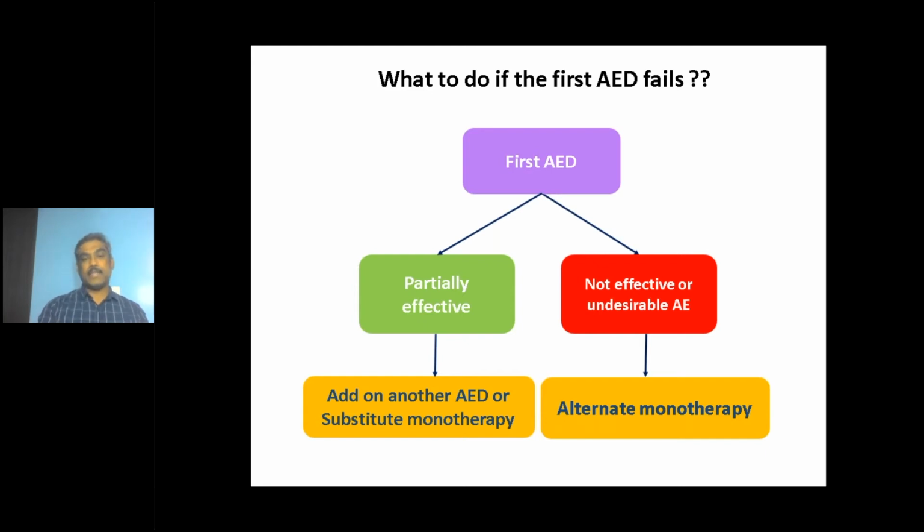On the other hand, if the first antiepileptic medication is not effective or there are intolerable side effects, in that case you definitely have to taper and stop the first antiepileptic medication and go for another medication, that is alternate monotherapy. So these are the options we have.